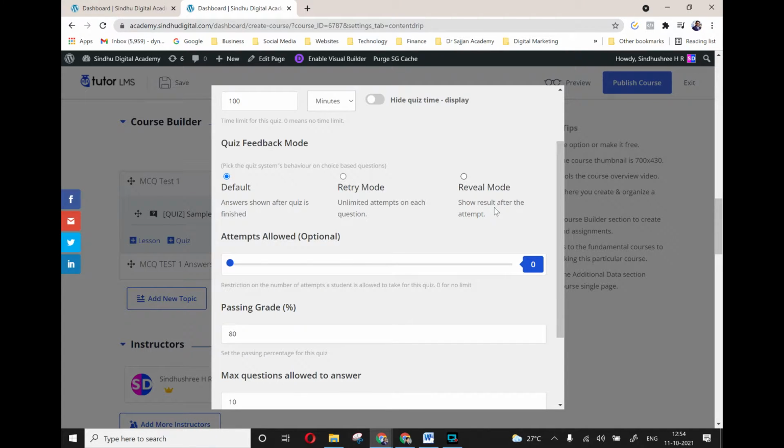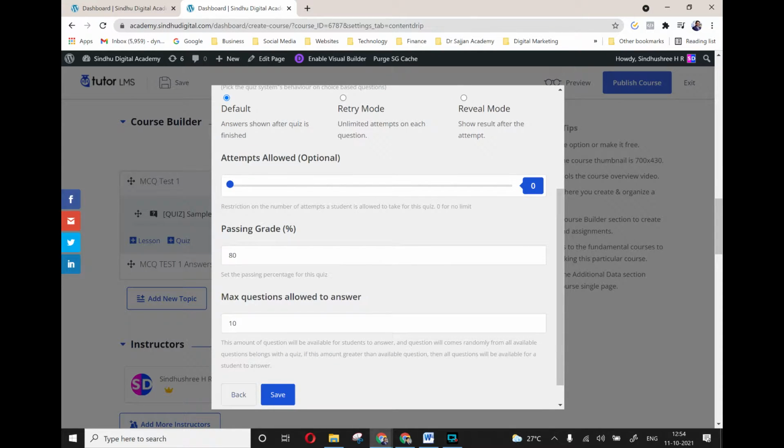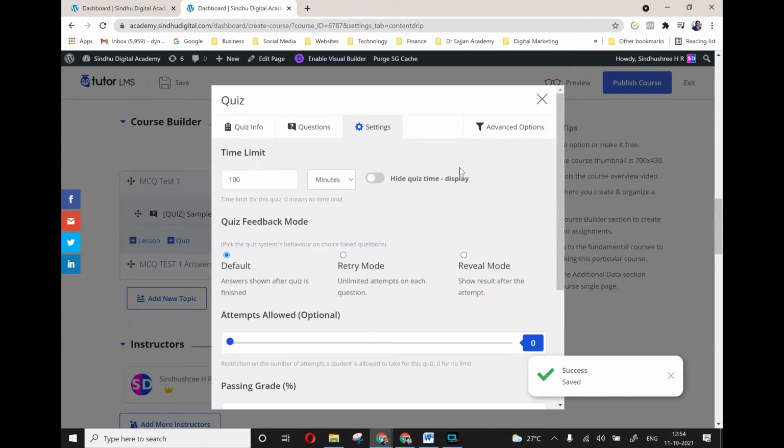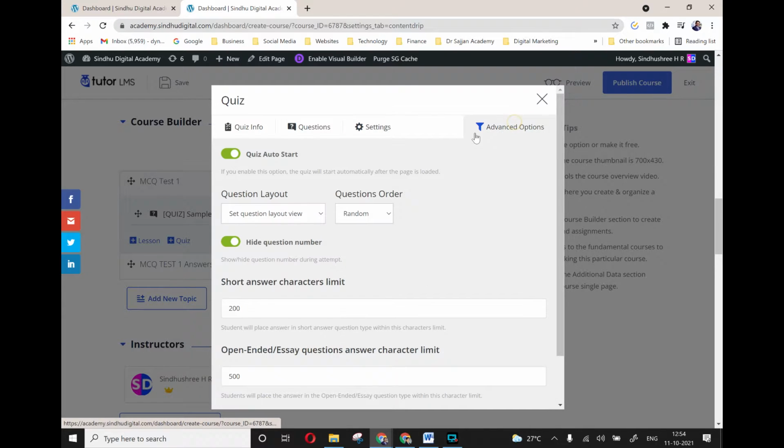Reveal mode, that is show results after the attempts. Okay, all the attempts are done, then they want to reveal the answers. Passing grade, you can add maximum questions and allowed to answer is 10 questions that you can read the text and find it later. Okay, let me save this. Okay, now it is saved, and there are some advanced options also.